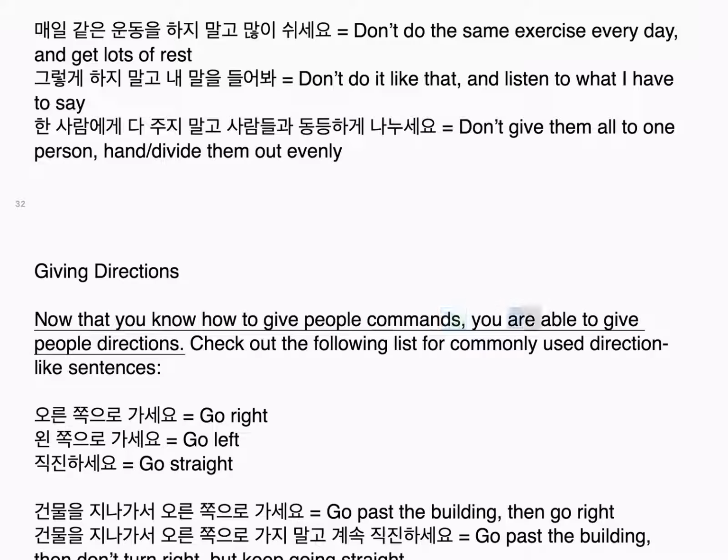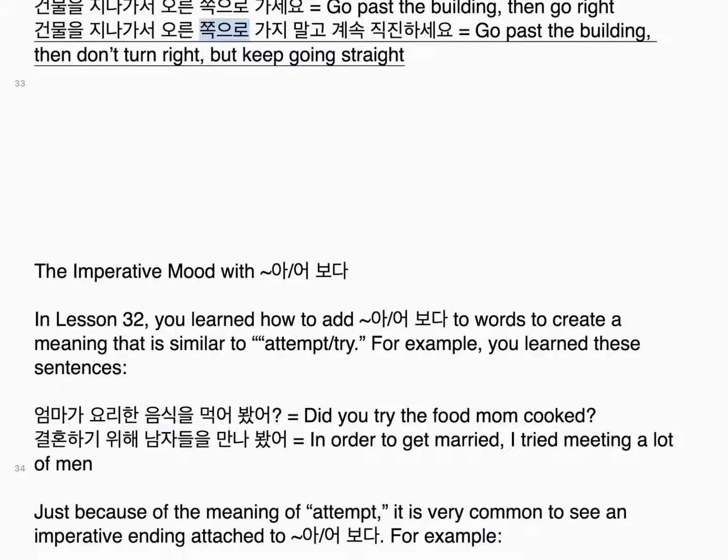오른쪽으로 가세요. Go right. 왼쪽으로 가세요. Go left. 직진하세요. Go straight. 건물을 지나가서 오른쪽으로 가세요. Go past the building, then go right. 건물을 지나가서 오른쪽으로 가지 말고 계속 직진하세요. Go past the building, then don't turn right, but keep going straight.